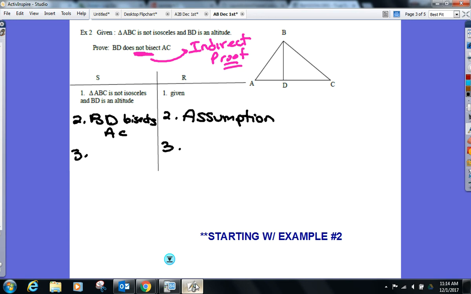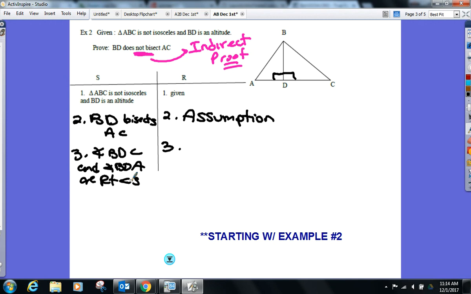Line BD, or angle BDC. Okay, how do you know that, Mike? And meaning on the other side, it's a right angle too, right? Okay, perfect, nice. So angle BDC and angle BDA are right angles. Guys, usually our reason would be perpendicular lines form right angles, right?